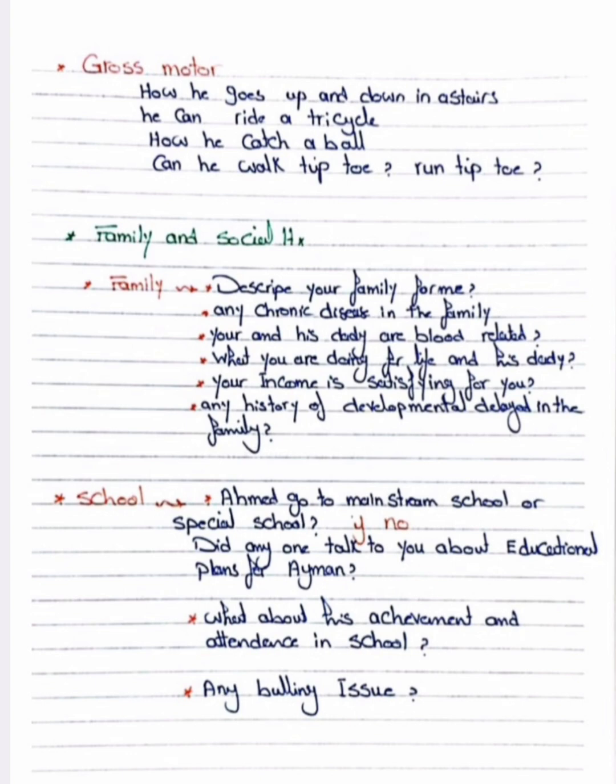Then school. Suppose he is Ahmed. Does Ahmed go to a mainstream school or any special school? Did anyone talk to you about educational plans for Ahmed? What about his achievement and attendance in the school? Any bullying issue? So bullying issue, achievement, attendance, is there deterioration of the achievement, anything? That also we ask, because in hypothyroidism, there is deterioration of the achievements present.